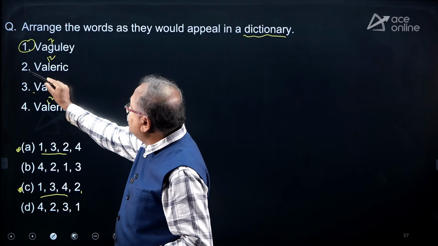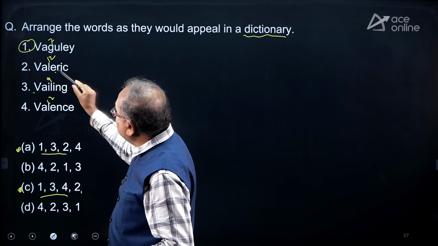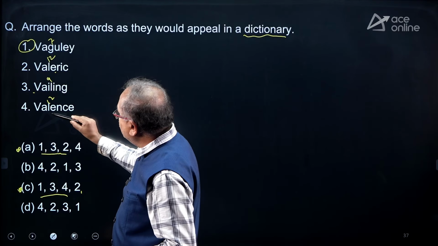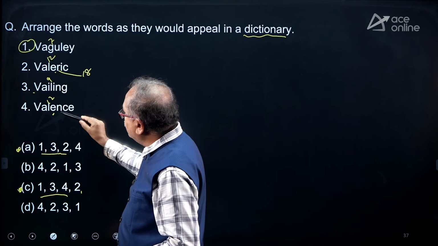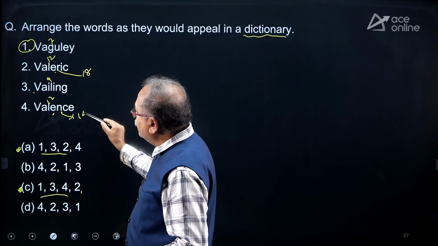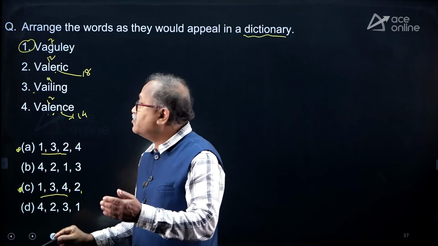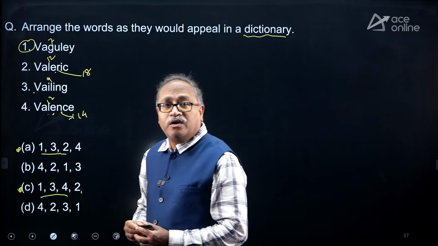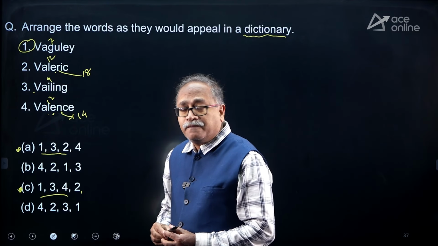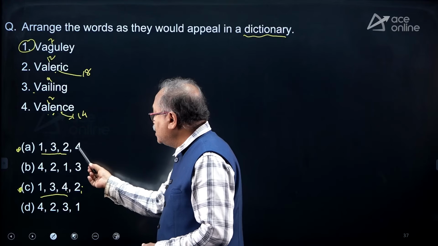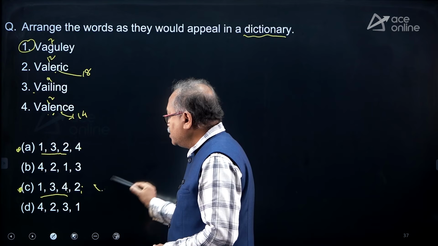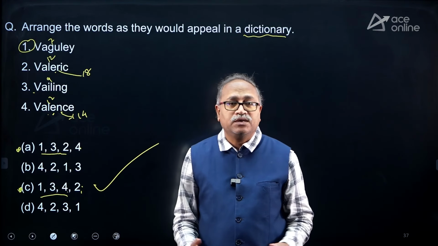What is 2 over here? That is E is there, and here also E is there. After that R is there, 18th letter, and here N is there, 14th letter. That means 4 should come before 2. So 4 is there before 2. Here 4 is after 2. That means my answer choice is C.